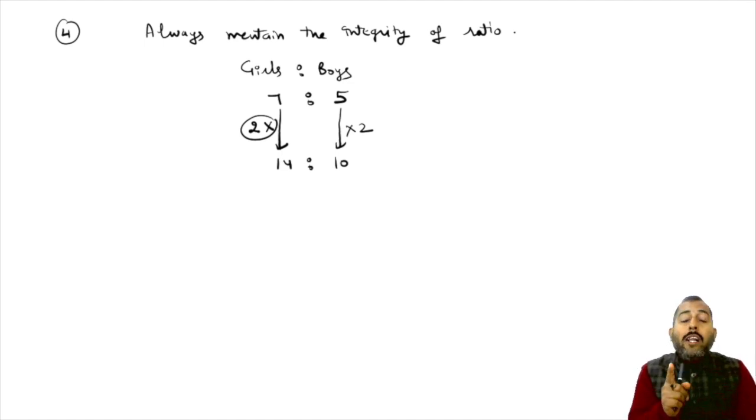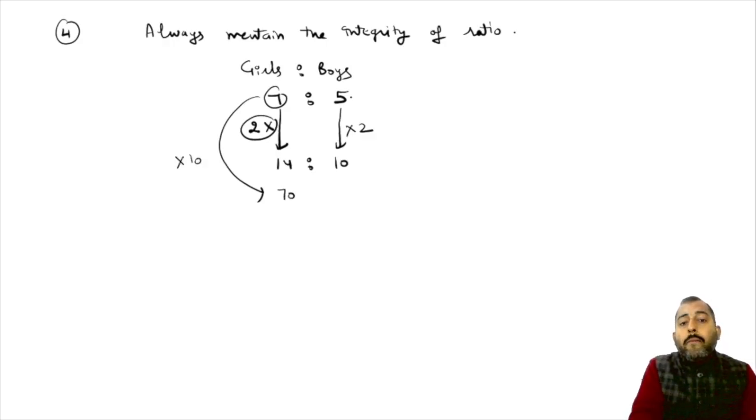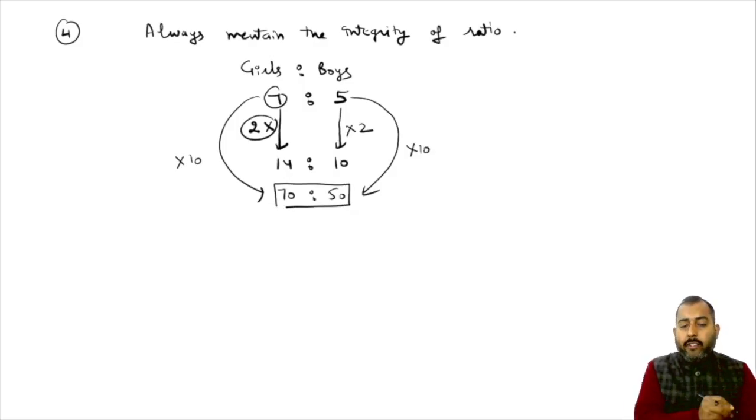Always remember, while dealing with ratios, we have to maintain the integrity of the ratio. Similarly, if you are multiplying this 7 with 10, do multiply this 5 with 10 so that the integrity of the ratio remains intact.